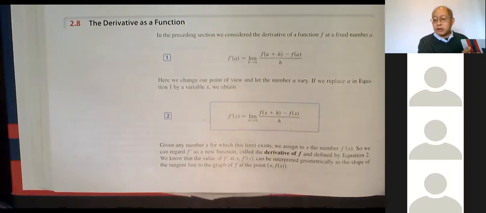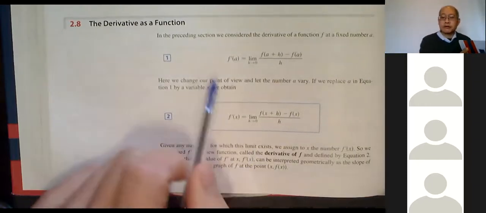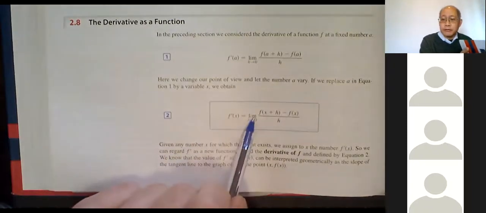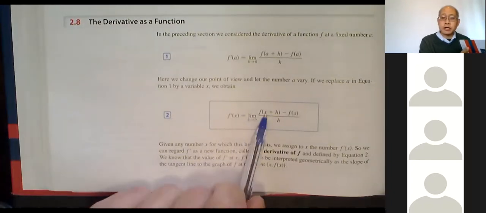Chapter 3 is all about shortcuts, but we're not there yet. So for right now, everybody use this for the derivative. Those of you who don't have any background in calculus, you say, I don't know what you're talking about, the shortcuts. That's fine. We're not supposed to know the shortcuts. All right, so we're only going to do this.